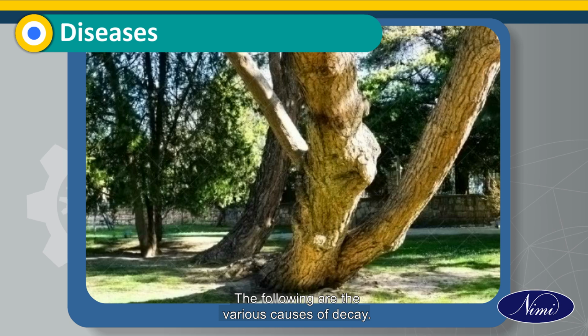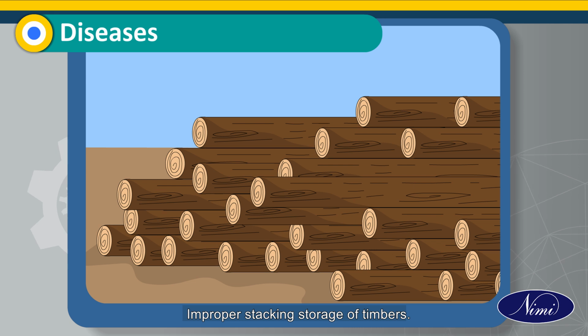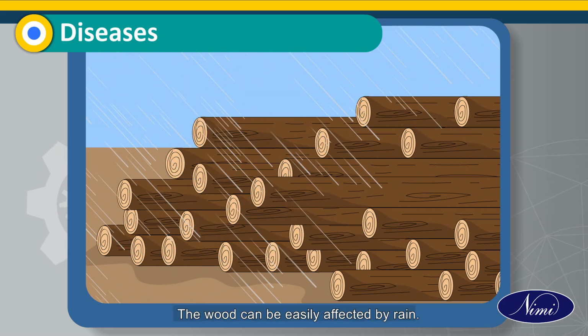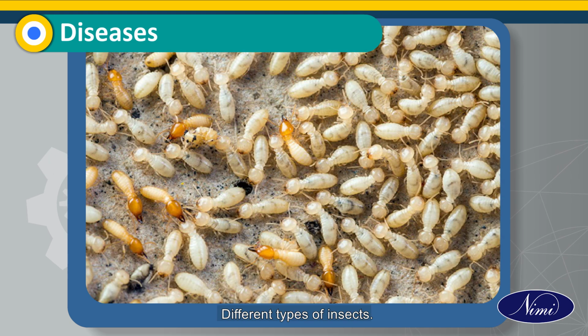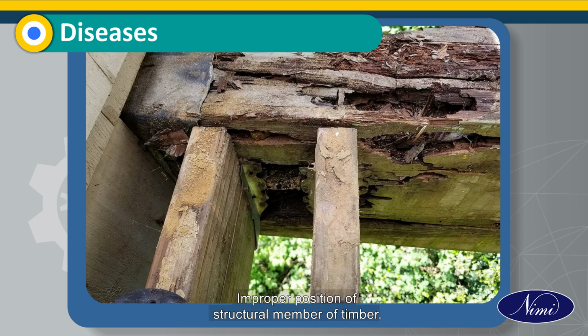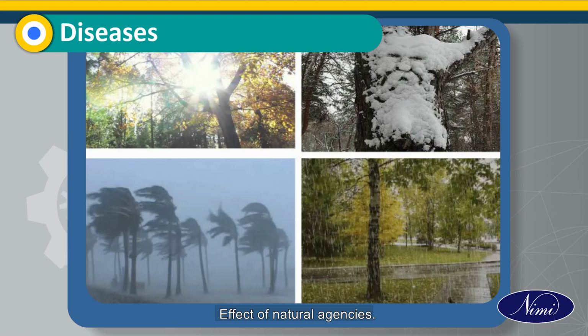The following are the various causes of decay: alternate dry and wet conditions, improper stacking and storage of timber, improper seasoning or unseasoned timber. You can see this in this video. The wood can be easily affected by rain. Use of unseasoned timber treated with preservatives. Use of seasoned timber without treating it with preservatives. Different types of insects. Development of defects during growth, conversion, improper use, etc. Improper position of structural member of timber. Development of timber disease. Effect of natural agencies.